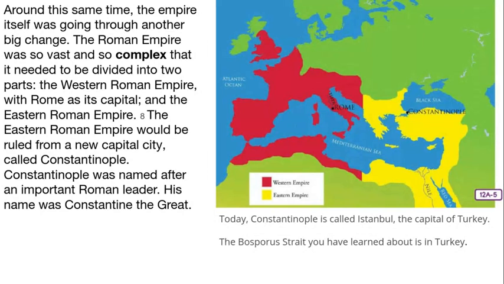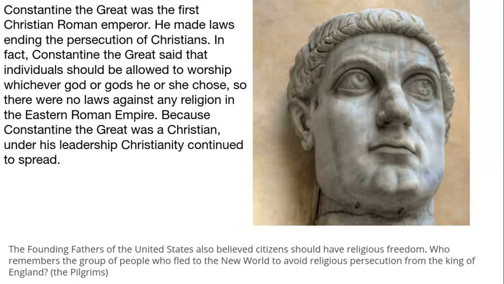Did you know Turkey is a country? The Bosporus Strait you have learned about is in Turkey. So remember, a strait is a waterway between two different lands, right? Constantine the Great was the first Christian Roman emperor. He made laws ending the persecution of Christians. In fact, Constantine the Great said that individuals should be allowed to worship whichever god or gods he or she chose. So there were no laws against any religion in the Eastern Roman Empire.